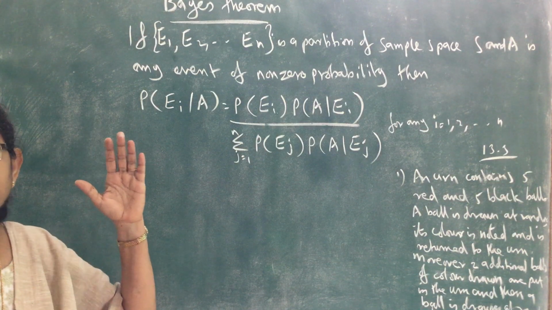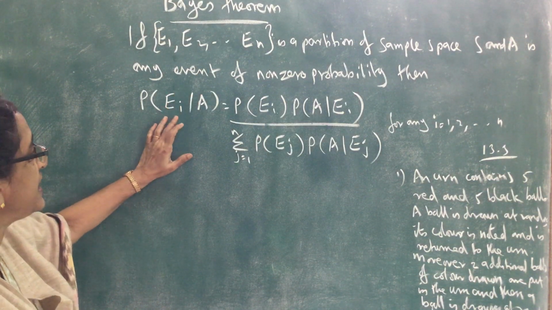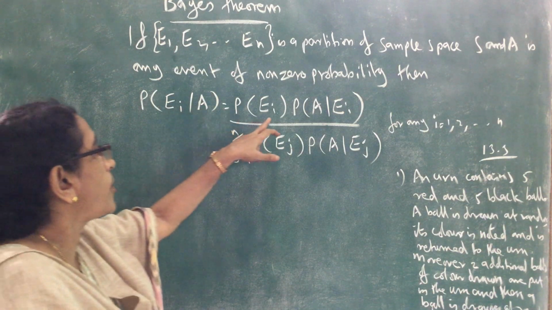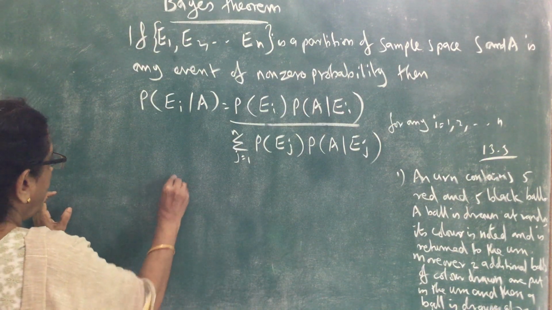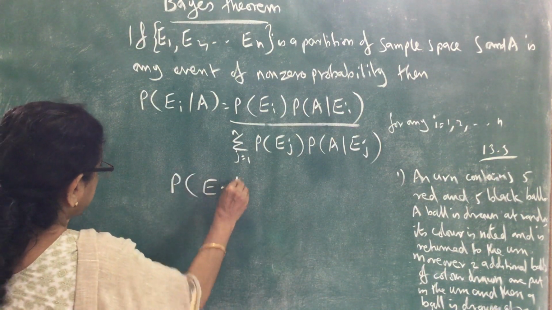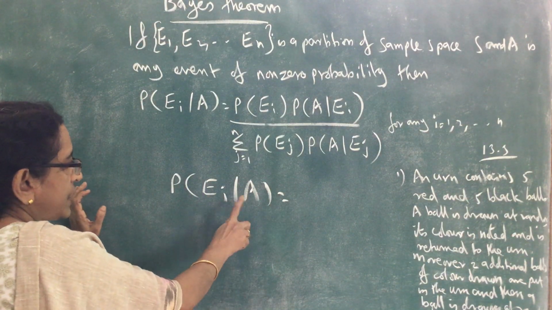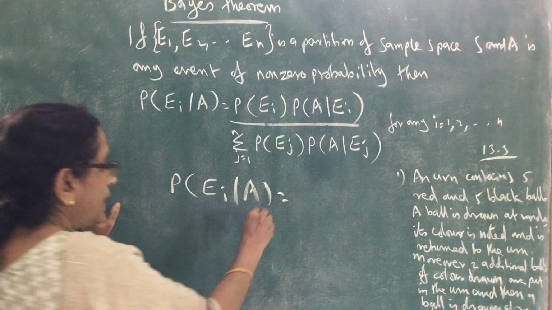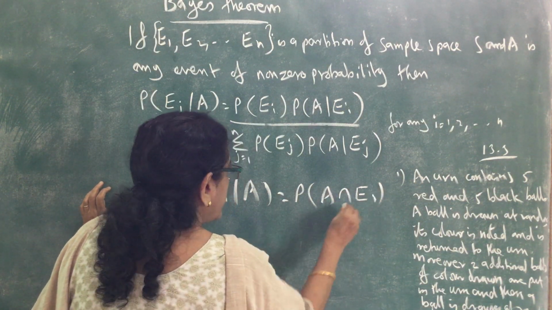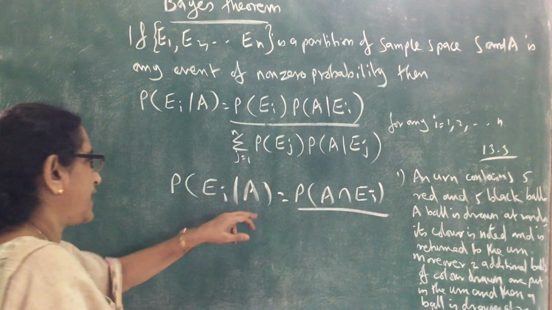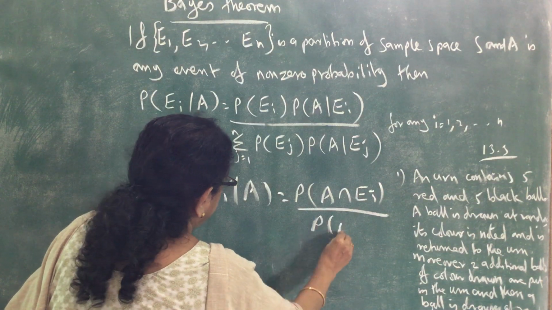If E1, E2, etc. En is any partition of a sample space, then probability of Ei given A equal to probability of Ei into this divided by this. So we can find, we know the formula for probability of Ei given A, conditional probability. Probability of A intersection Ei divided by probability of A.